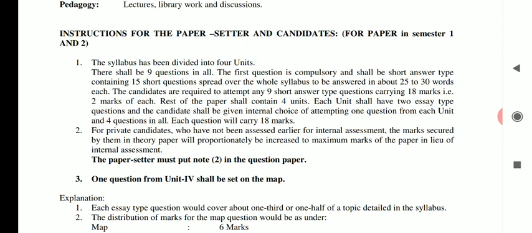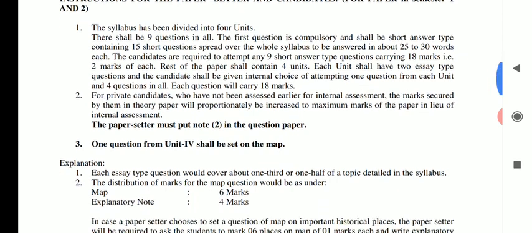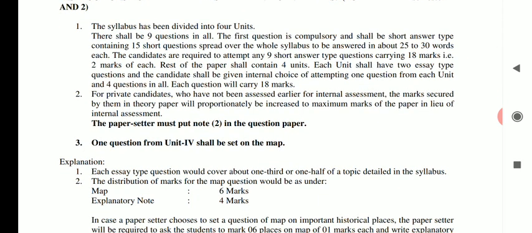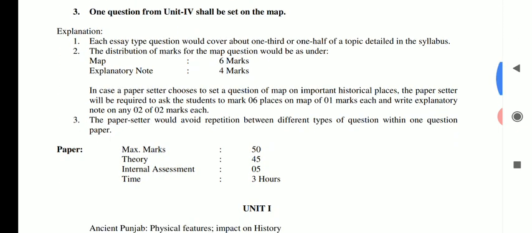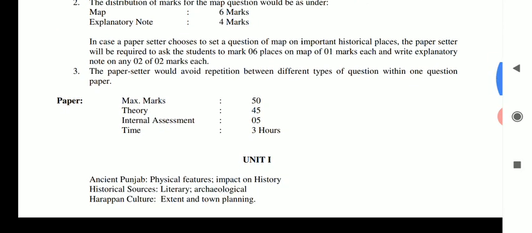The rest of the paper shall contain 4 units, and each unit shall have 2 essay type questions. The candidate shall be given internal choice of attempting one question from each unit, and 4 questions in all. Each question will carry 18 marks. The paper is of 50 marks, theory containing 45 marks. The internal assessment, which is given by your college, is of 5 marks, and the time allotted for the paper is 3 hours.